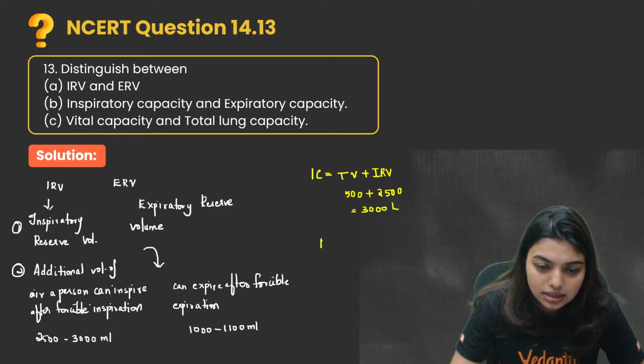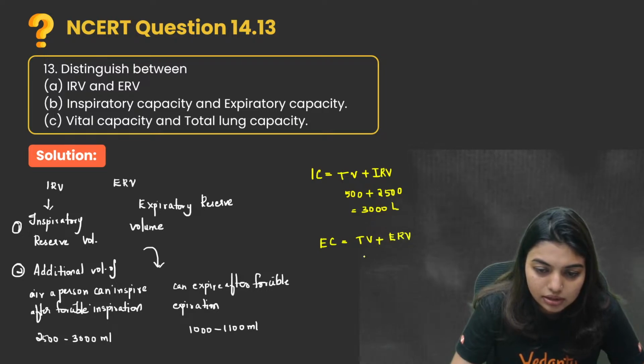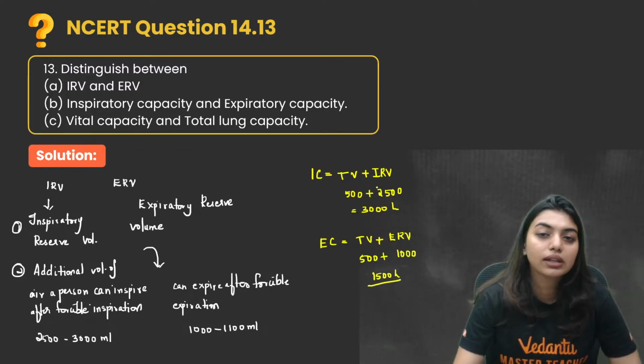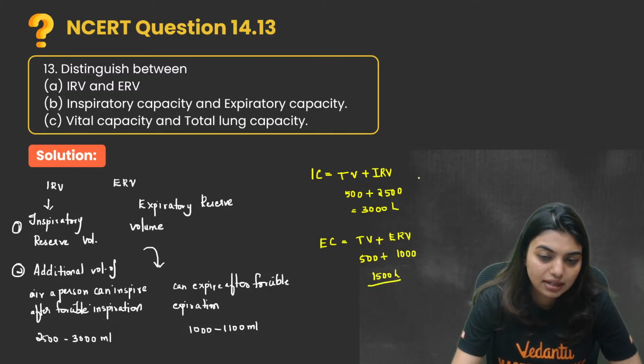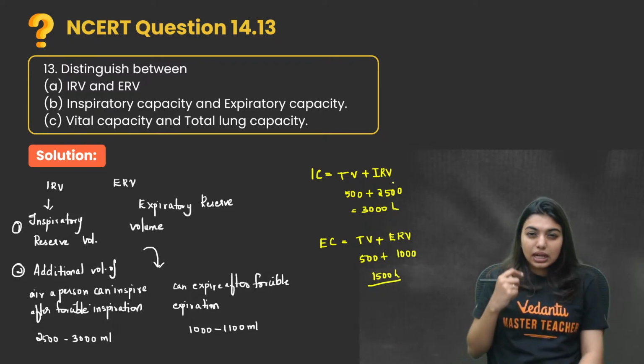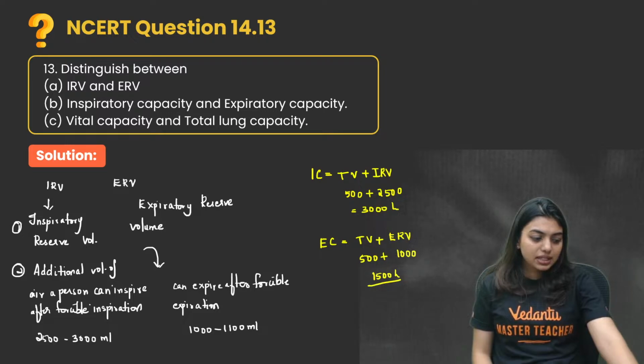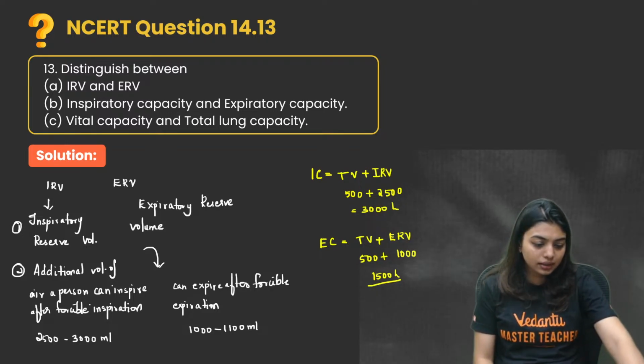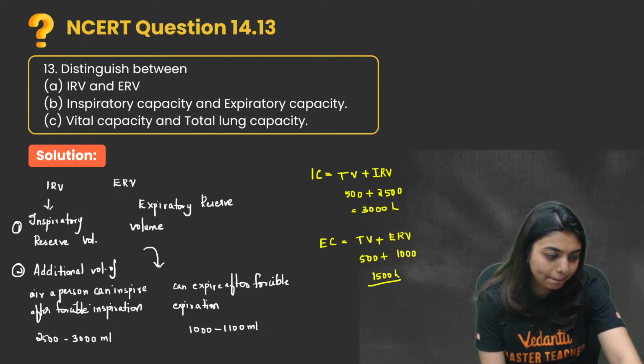And EC is going to be TV plus ERV, that is 500 plus 1000 or 1100, so 1500 ml. So this is one differentiation that you can write, the formula itself. Capacities, always remember, are additions of something. Clear? I hope it's clear.